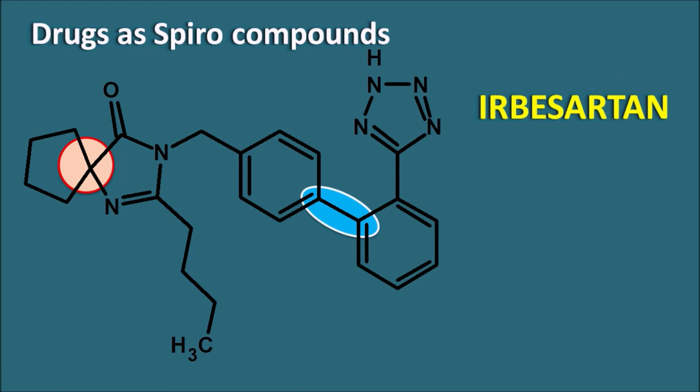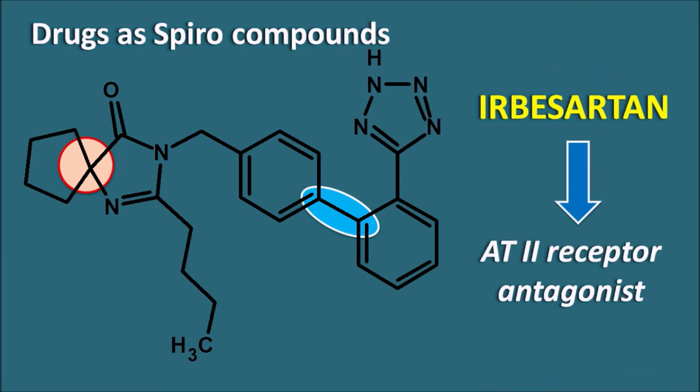So irbesartan is the only drug in this category which is having a spiro linkage, and this drug is going to act as an antagonist at the angiotensin 2 receptor subtype 1. Therefore, it inhibits the angiotensin 2 mediated actions. So irbesartan can be used as an antihypertensive because angiotensin 2 produces vasoconstriction. Among the sartans, irbesartan is the only drug which is having the spiro linkage.